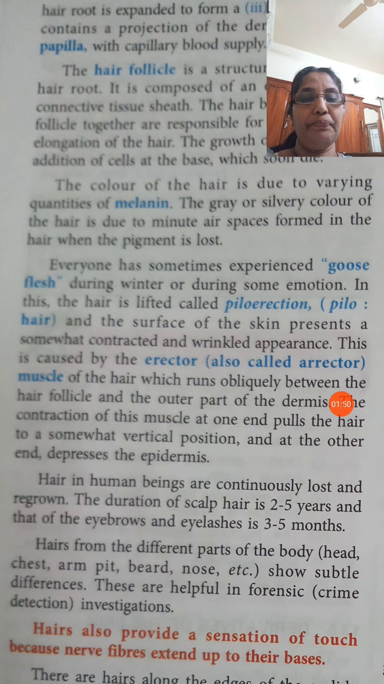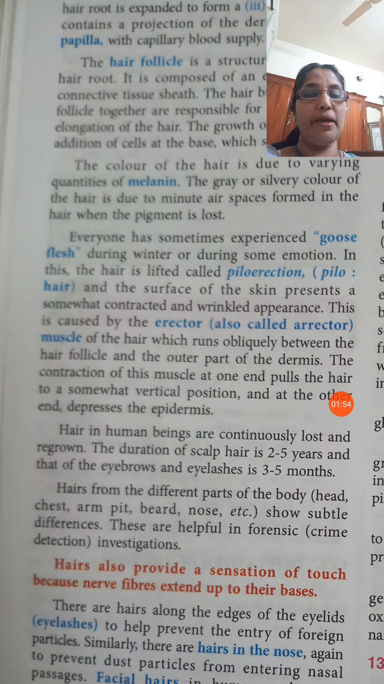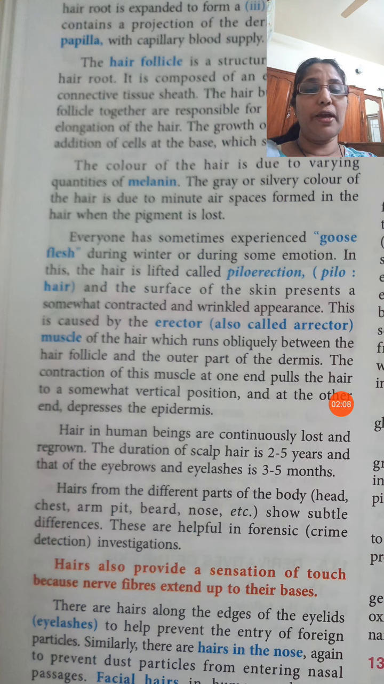Then again, another thing about the hair in human beings is that the duration of the scalp hair is 2 to 5 years. That is its life period. Scalp hair means the hair on the head, 2 to 5 years. But in the eyebrows or in eyelashes, 3 to 5 months is the life period of that hair.